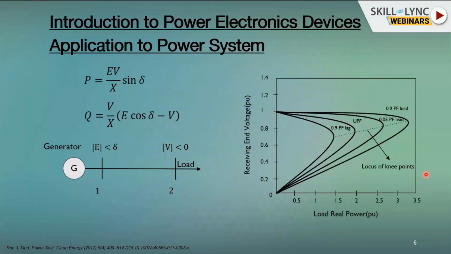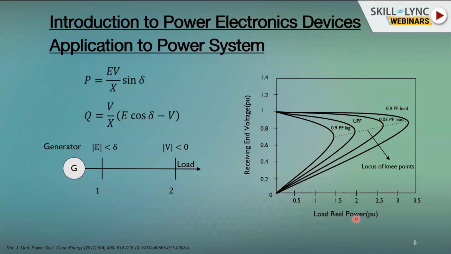What is interesting is that we need to look at the PV curves. So this we call a PV curve. When we study voltage stability, this is a very important parameter that we need to look at. So this we call the PV curve.